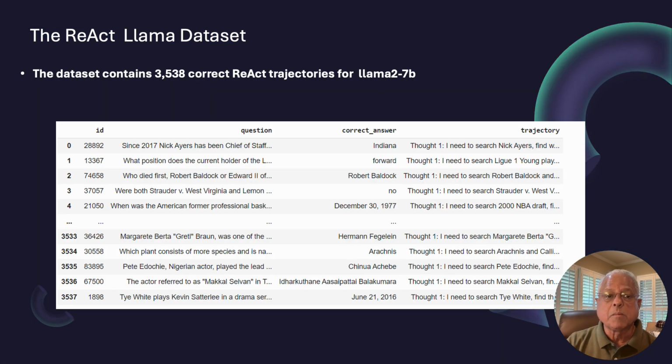Now, the Google research paper work on ReAct prompt engineering was primarily done on proprietary large language models. Our project is an attempt to actually replicate that process on an open source large language model, in particular Llama 2 7B. And in order to do so, we used a ReAct Llama database and the Hugging Face libraries, which has been used by others to attempt to do the same thing. This database has 3,538 correct ReAct trajectories, which is a question with a trajectory of thoughts, actions, observations, and finally the correct answer. And this is what we intend to use to fine-tune the Llama model.